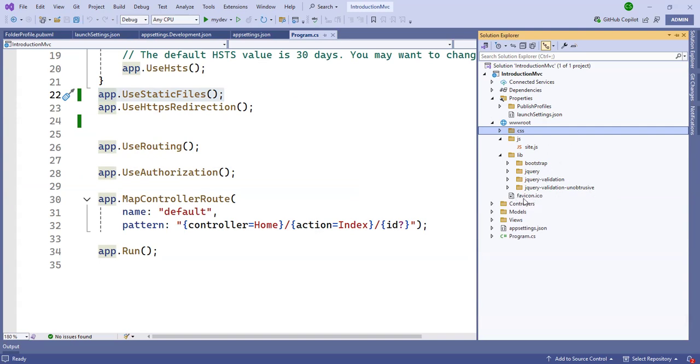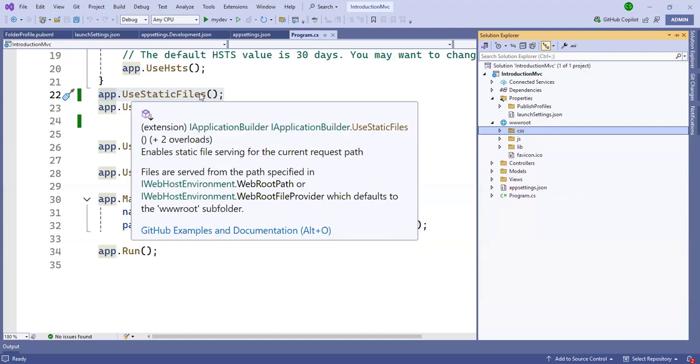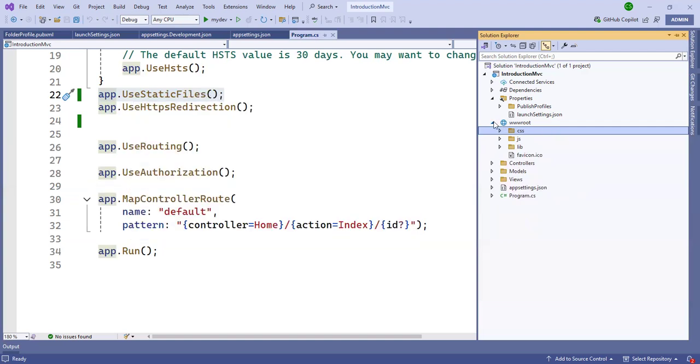This is a favicon for the browser. All these static files run through the UseStaticFiles middleware. So wwwroot is for static files only. If you add some images, you can add them only in the wwwroot folder.